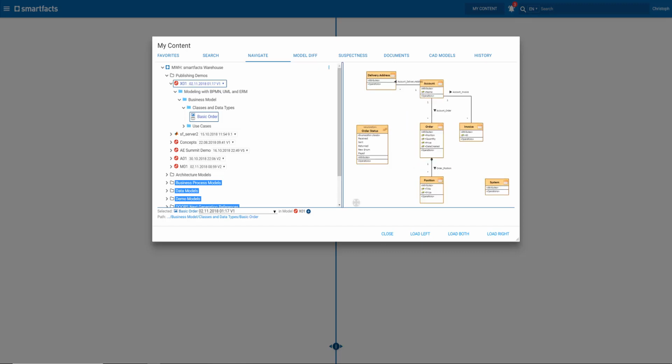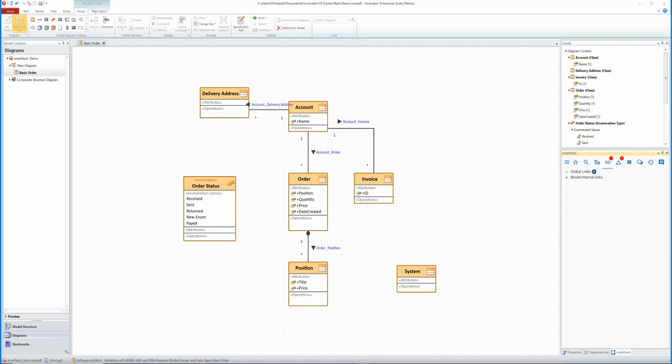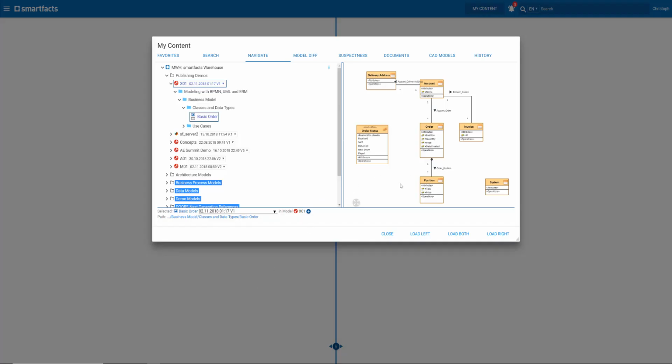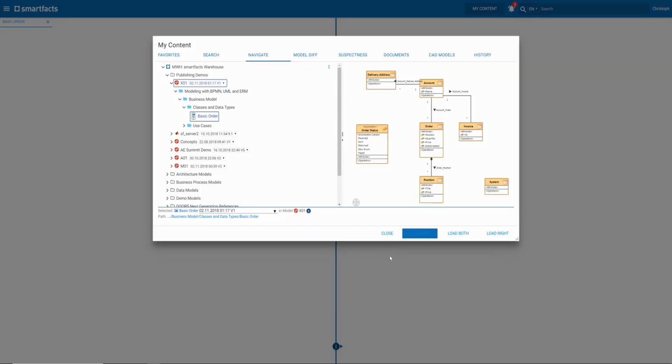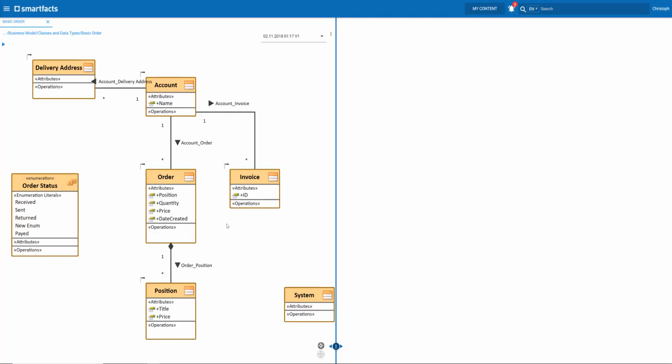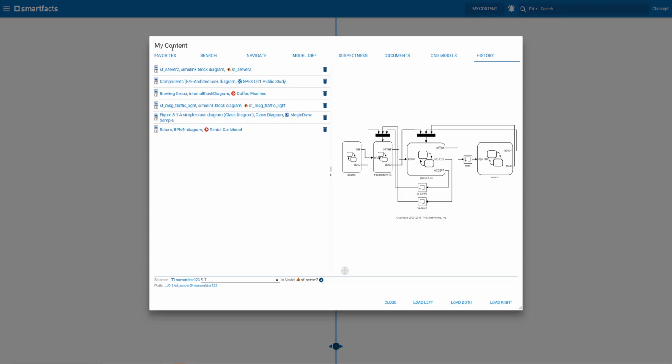Just as you see, the look is really exactly the same as in Innovator. So if I switch back to Innovator, this is the original diagram in the authoring tool, and here is the diagram in SmartFacts. It's exactly the same. I can load it to the left, and here's the diagram. Okay, so let's step into the second use case and build some links.